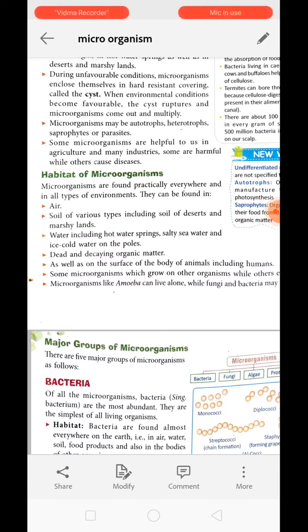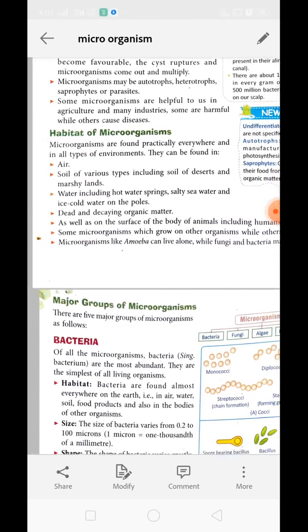Some microorganisms are helpful to us in agriculture and in the food industry, but there are some microorganisms which can cause disease and can even damage prepared food. So they are harmful microorganisms. We can say some microorganisms are friendly whereas some of them are harmful.